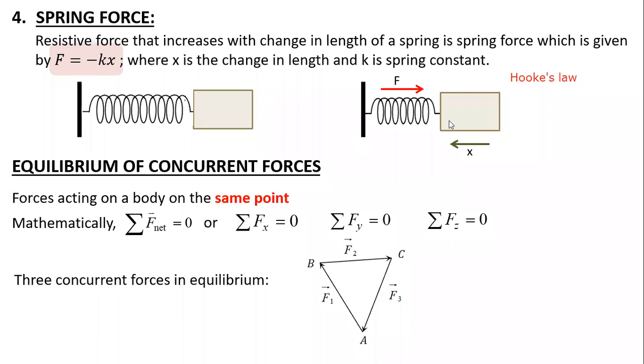Yeah, Surya. Here it says same point, but if it's a rigid body, we can treat it as a point, right? Yeah, because whenever you apply a force on an object, it is said to be acting on the point where the entire body mass is supposed to be concentrated. Yes, sir. And this diagram is saying one of the forces is the difference of the others, right? Yes. F1 plus F2 plus F3 is 0. So you can say F1 plus F2 is minus F3 in that terms.